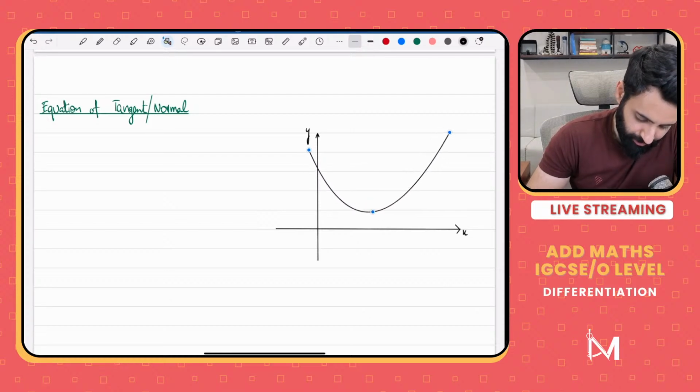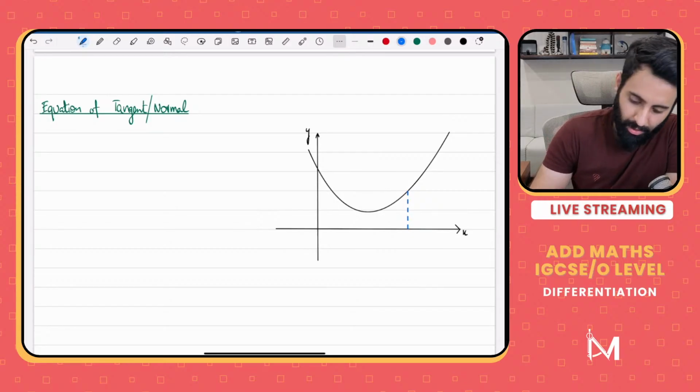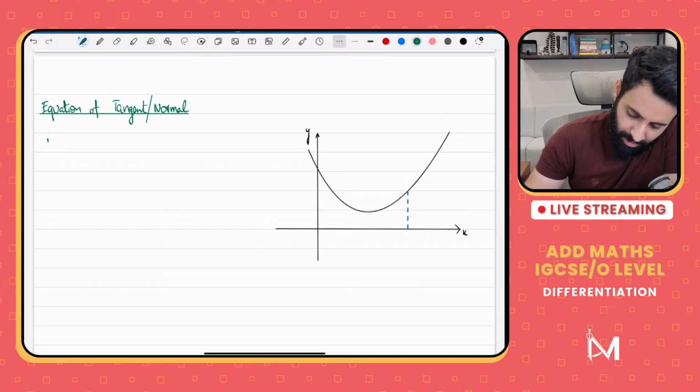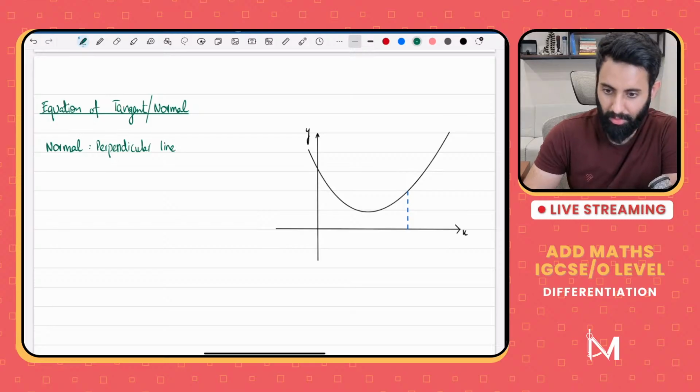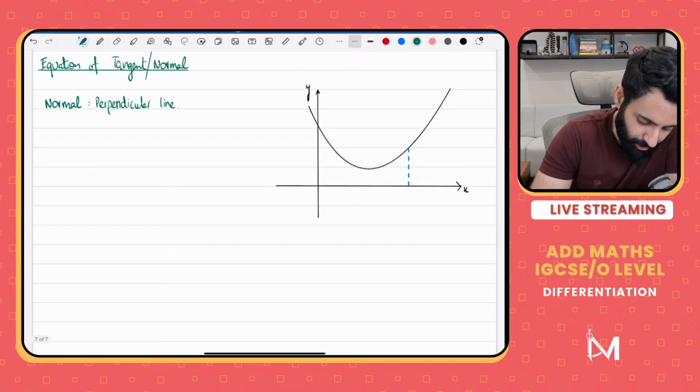Now here's a curve, okay, and we have to find out the equation of the tangent and the equation of normal. Achha, by the way, what do we mean by normal? Normal basically means a perpendicular line. Okay, so when we say normal, normal means a perpendicular line. Nothing fancy. It's just a perpendicular line. Now, how do we find out the equation of normal?